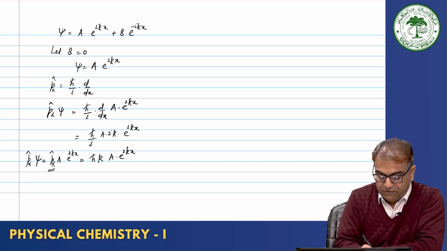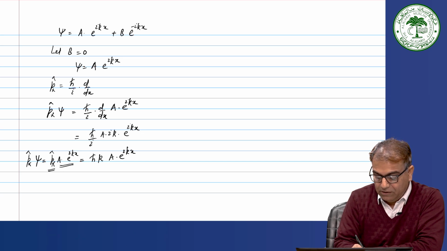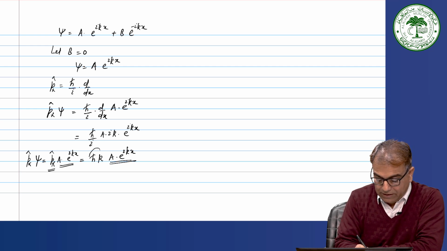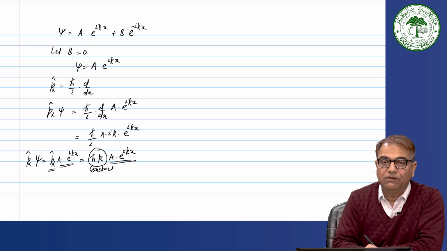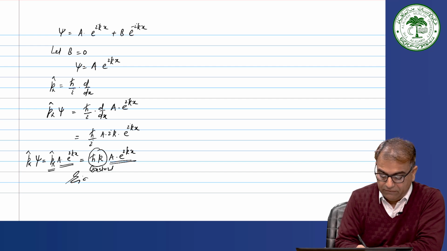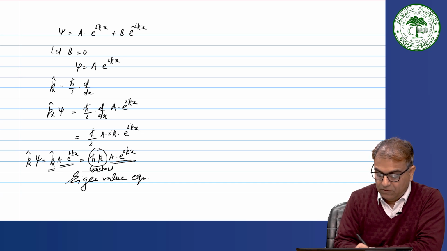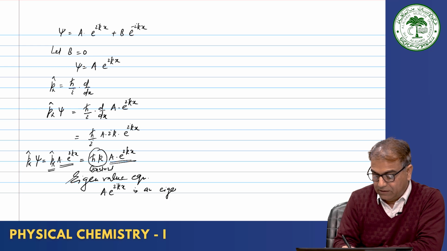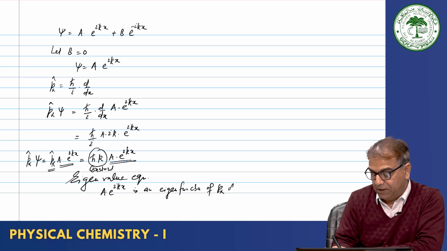Okay. When you operate with p x on this function, you get the function back with a constant. So, this will be the eigenvalue. It is an eigenvalue equation. Okay. We say that a into exponential i k x is an eigenfunction of p x operator.